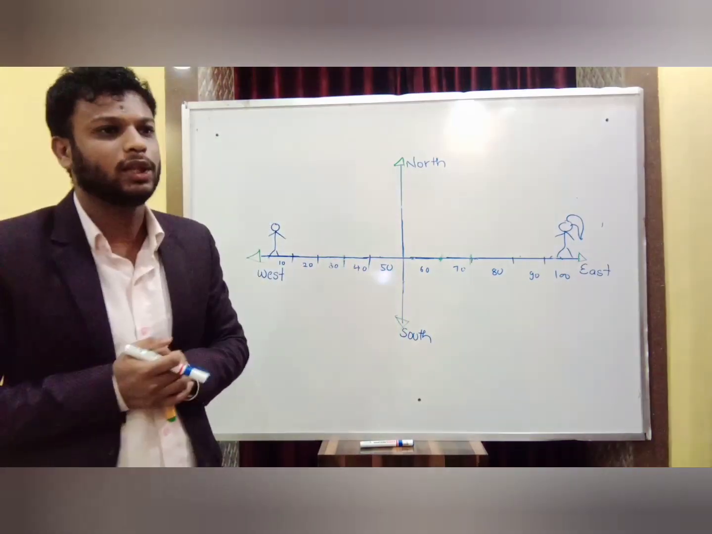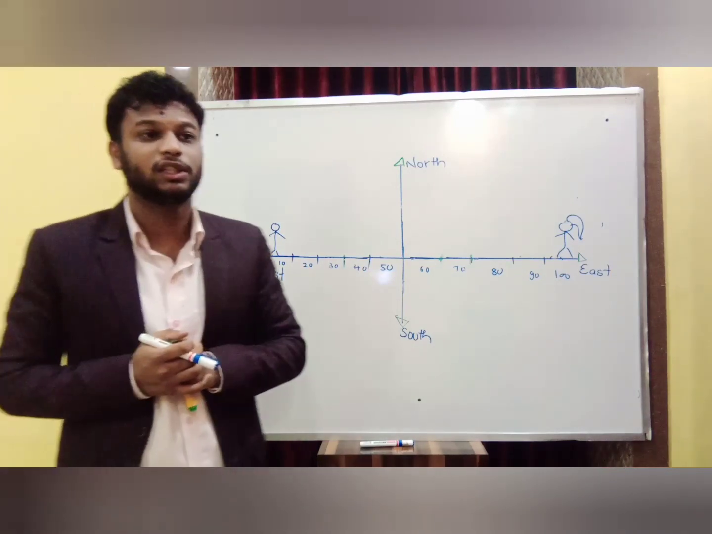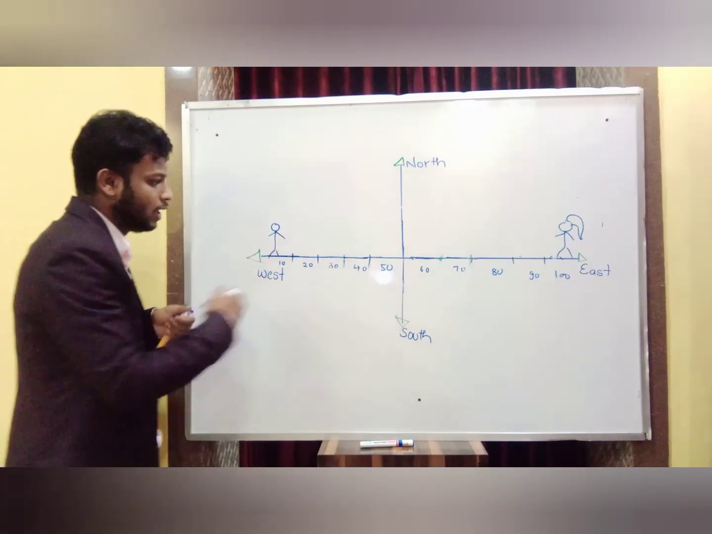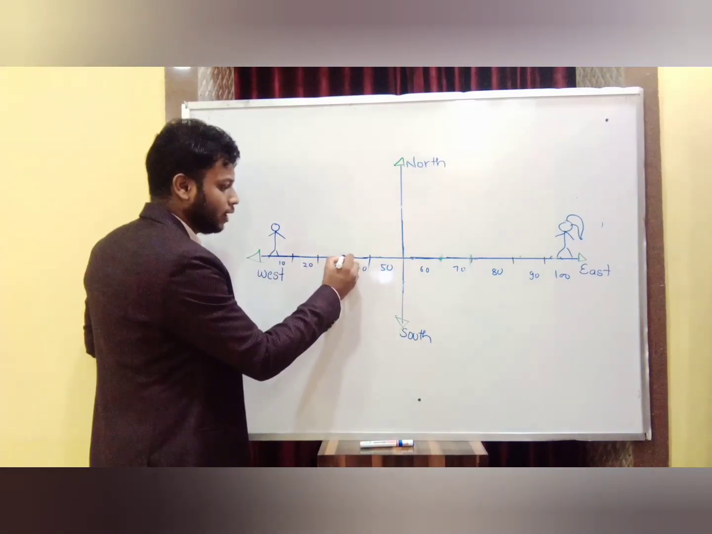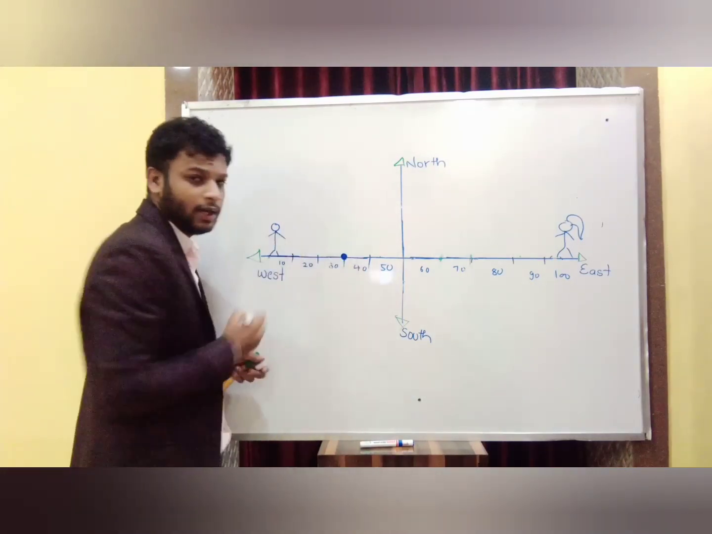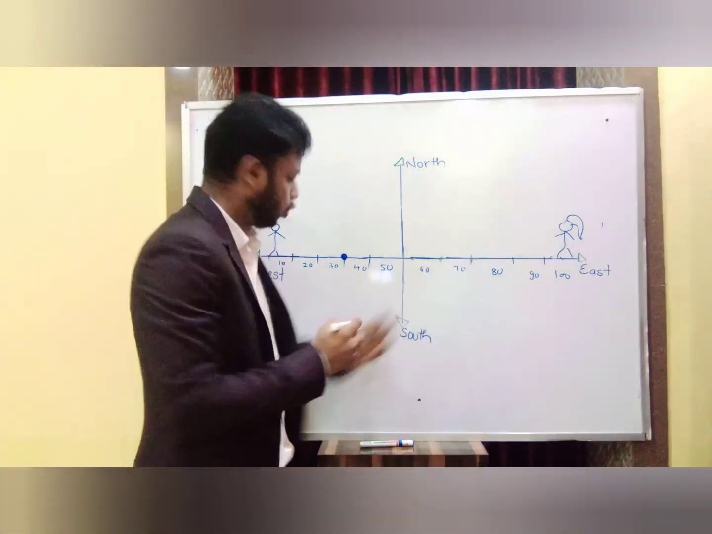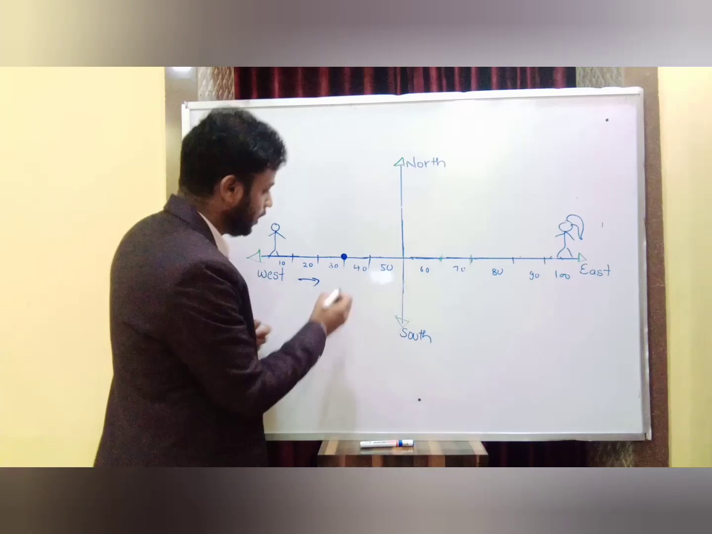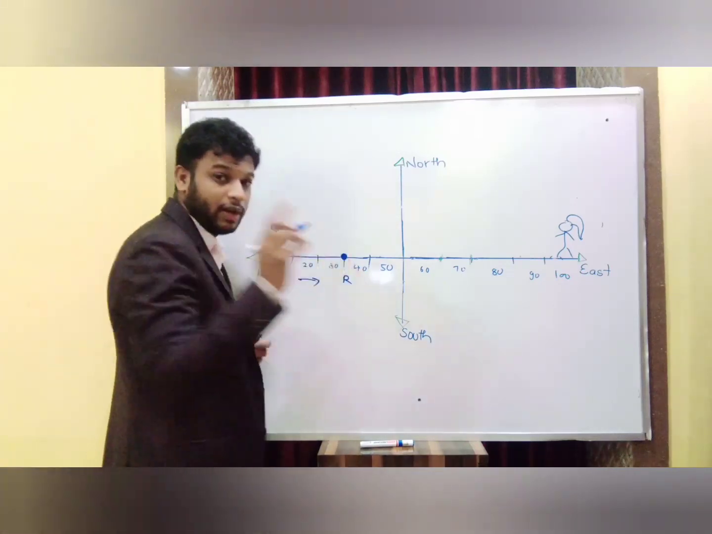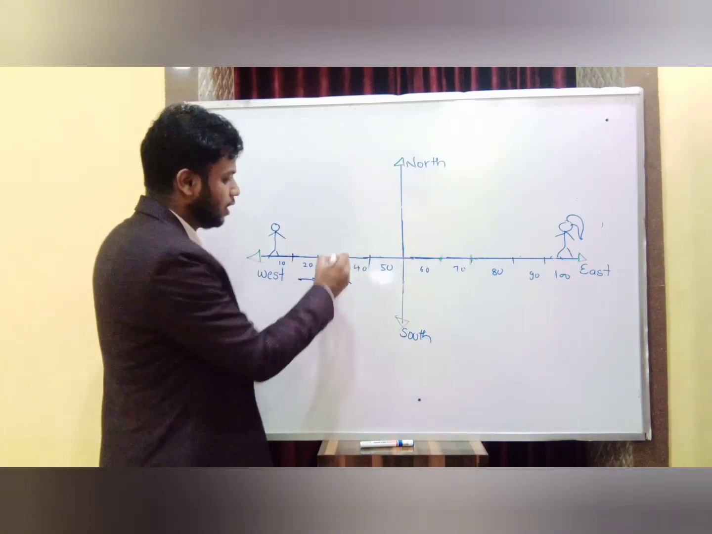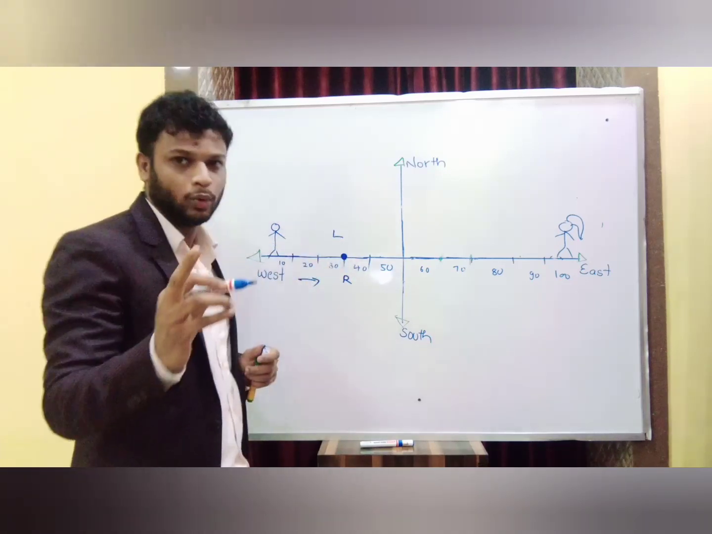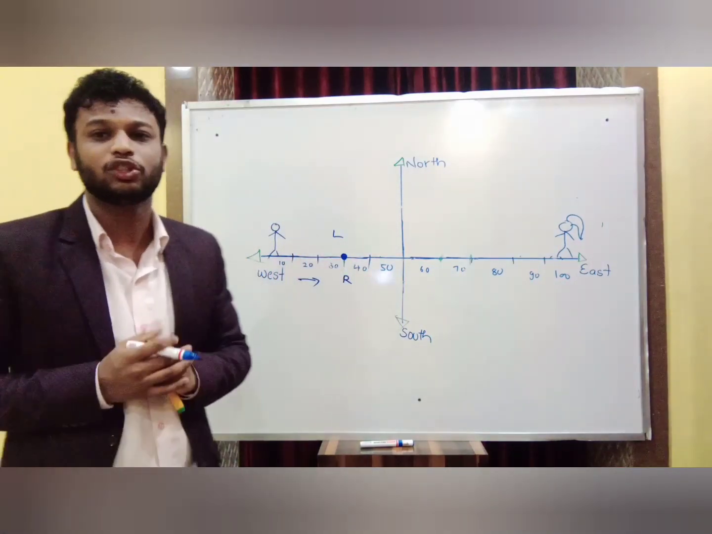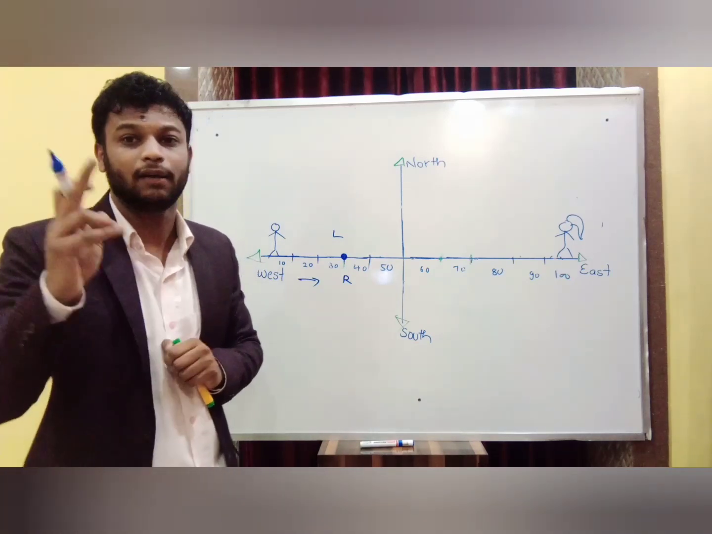So next, what is given? The first person covers the distance of 30 meters. So the first person covers the distance of how much? 30 meters. If I am going like this, this will become my right. This is very important: whenever you have a direction, first you should write right and left. The first person covers the distance of 30 meters and turns to the left side and covers 10 meters.